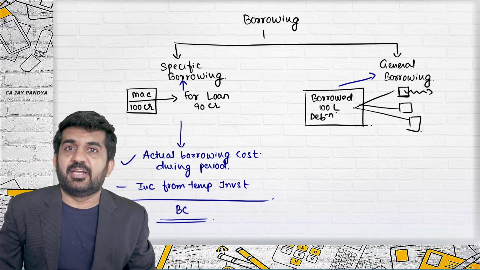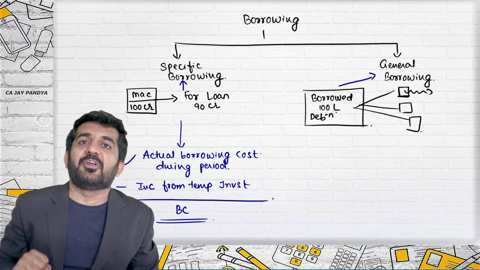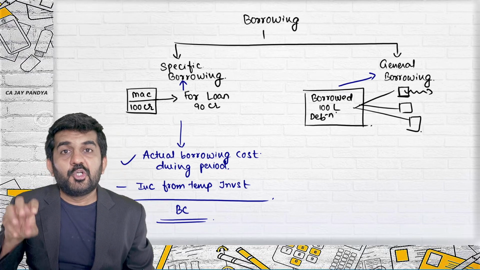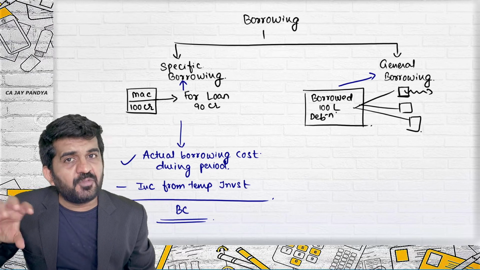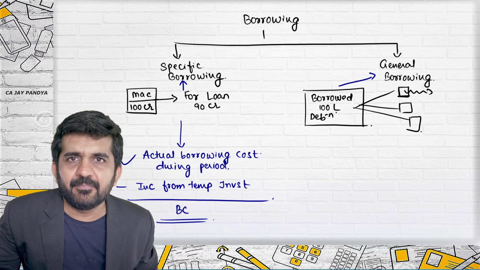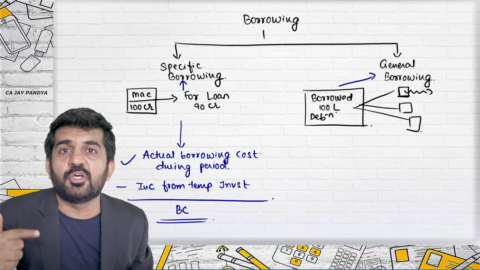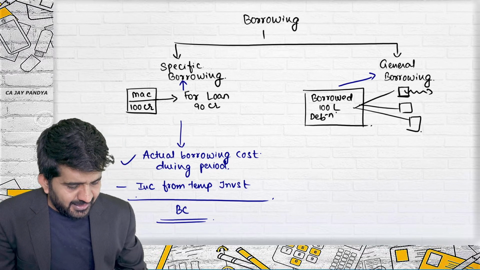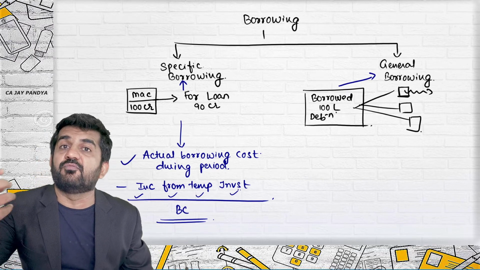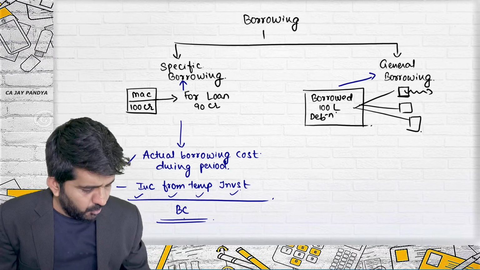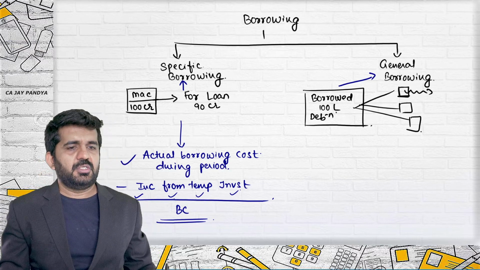What will be deducted? Try to concentrate. I have borrowed 100 crore rupees and the bank has given me 100 crore rupees. Today I am using only 20 crores. So 80 crore of that 100 crore rupees is spare. I put it in a 10 days fixed deposit and I earn some interest from it. Then that interest is income from temporary investment of the fund which you have borrowed, and will be deducted while calculating your borrowing cost.